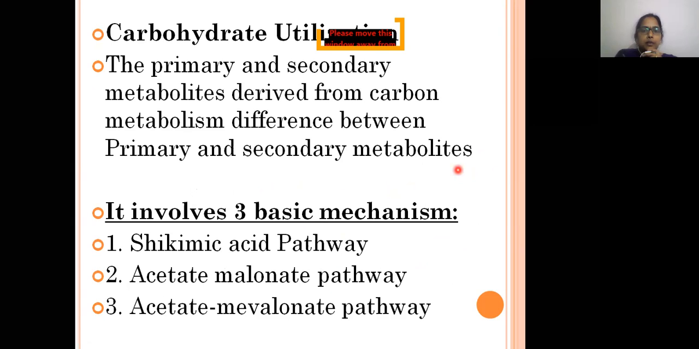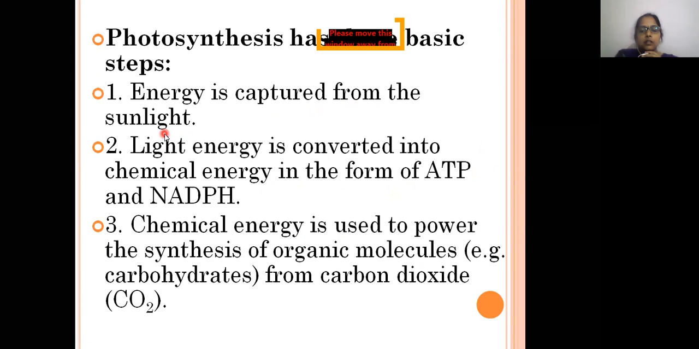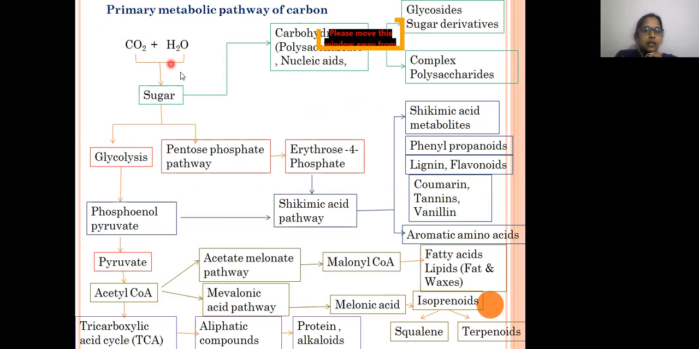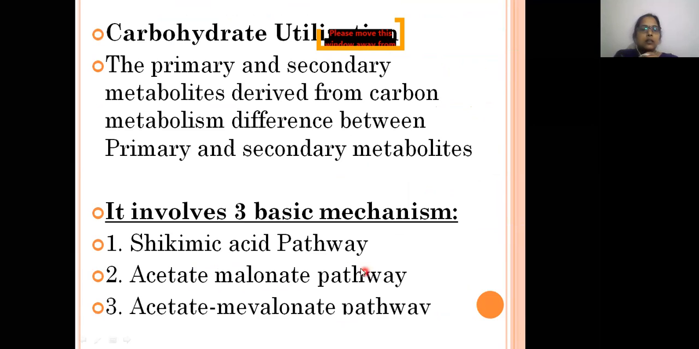Carbohydrate utilization: the primary and secondary metabolites are derived from carbon metabolism. Here you can see these are nothing but carbohydrates, right? From carbohydrates, through glycolysis we are getting some intermediates, and from the pentose phosphate pathway we are getting some other intermediates which are involved in the other biosynthetic pathways. Here also from glycolysis we are getting pyruvate. Pyruvate ultimately gives acetyl-CoA, which is involved in the acetate pathways. So the primary and secondary metabolites are ultimately derived from carbon metabolism.